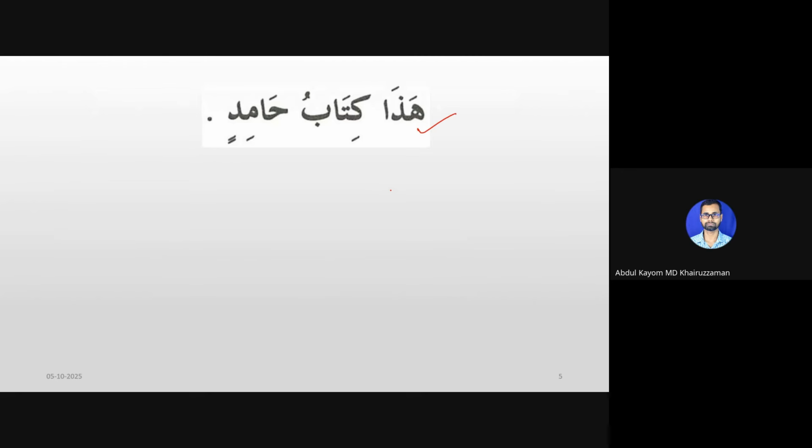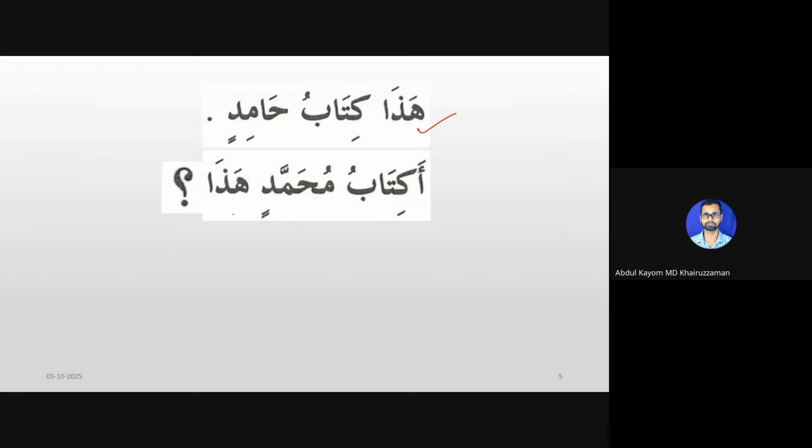Then suppose we want to make it a question. Suppose I say Kitabu Muhammadin hada. Is this Muhammad's book? You can see here, Hada kitabu Hamidin. Here also, if I put a Hamza, this also becomes a question, right? This also means, is this Hamid's book?